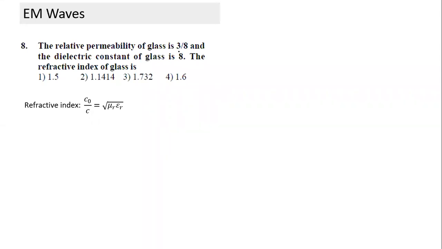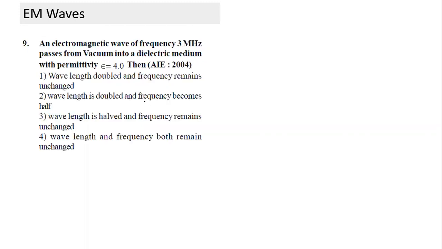These values are given. The value of mu r is given, and the dielectric constant epsilon r is given. We can easily find the refractive index. So what should come to your mind? Refractive index is the ratio of the velocity of EM wave in vacuum divided by the velocity in that medium. And what is the speed in vacuum? This is the formula, and for C, this is the formula. We simplify, this is the term we get, and on substituting, we get the answer.